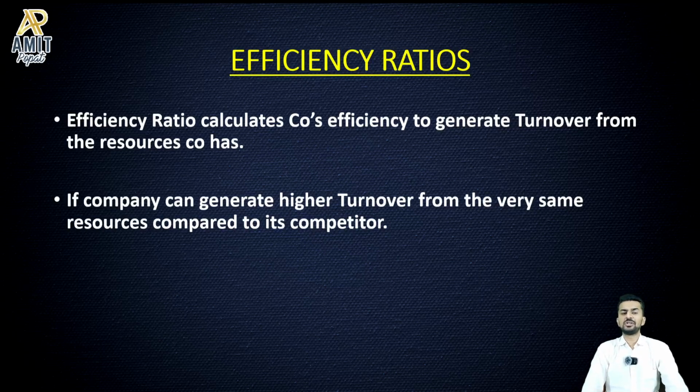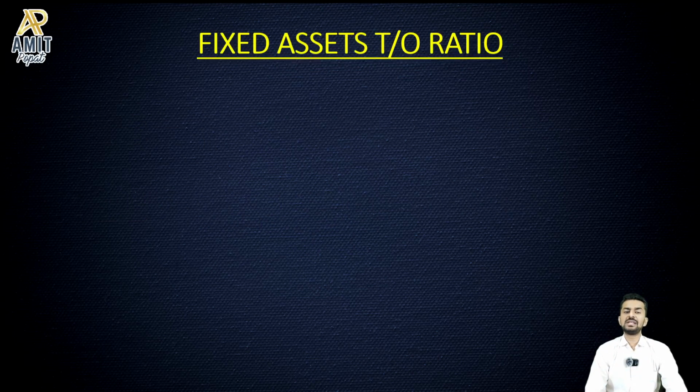If a company can generate higher turnover from the very same resources compared to its competitors, definitely the chances of that company outperforming others are far better. If one company has a factory and another company has the same factory, and they put in the same capital to establish the plant, but one company is able to run that factory in double shift or triple shift and generate more turnover from the same plant, then naturally the wealth of that company will grow faster than any other. It is very simple.